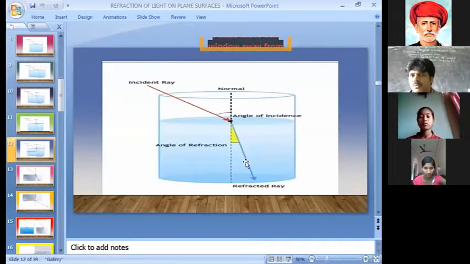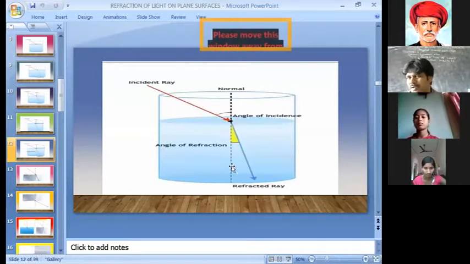No. Angle I is greater than angle R. That means the refracted ray bends towards the normal.